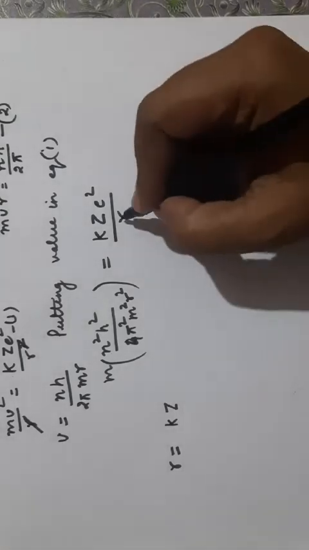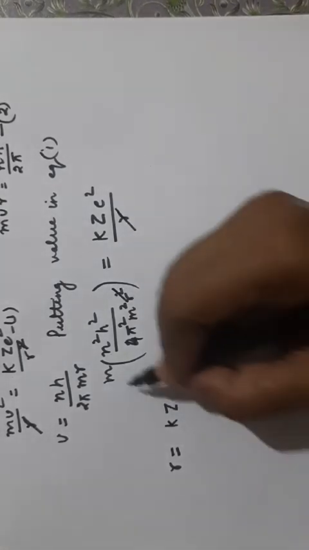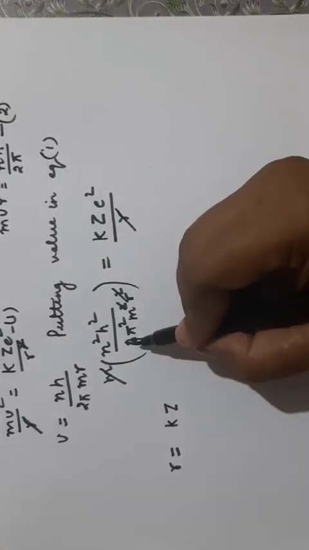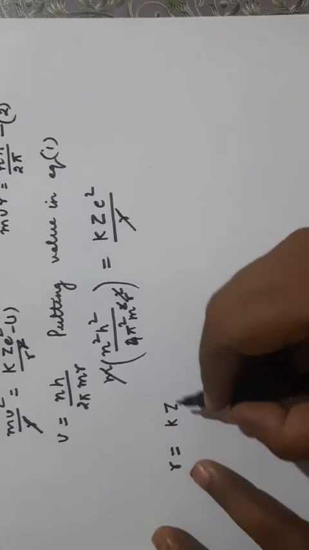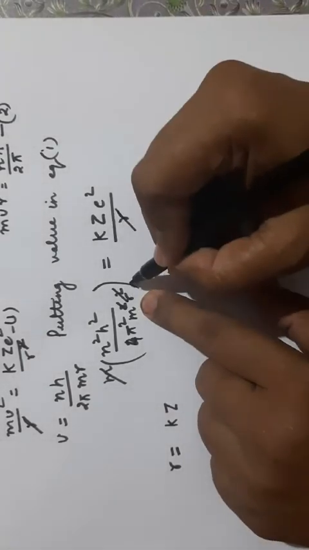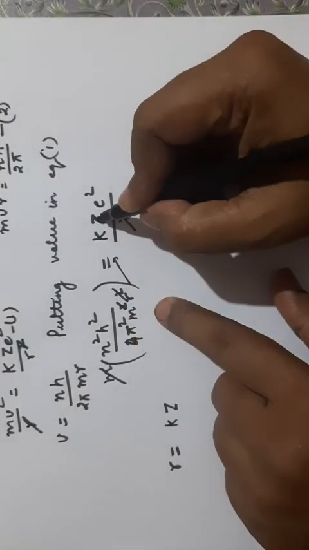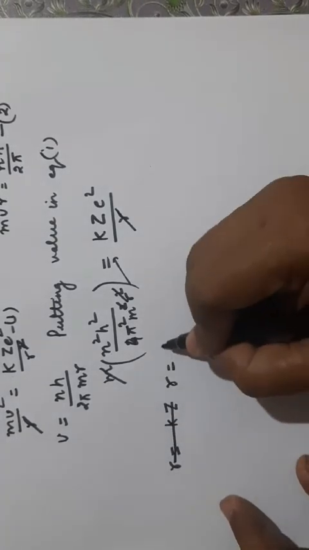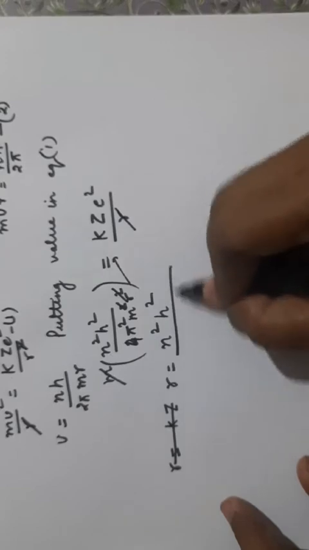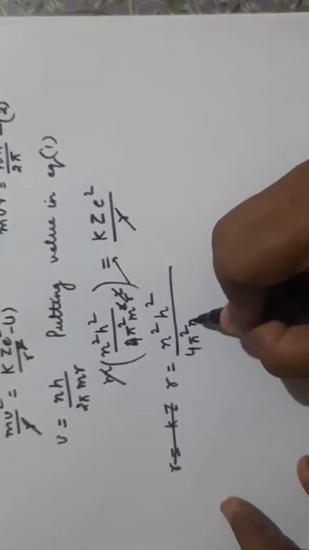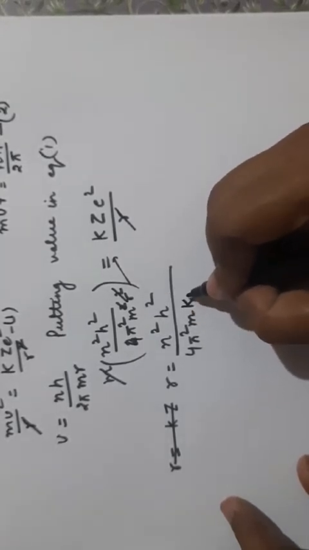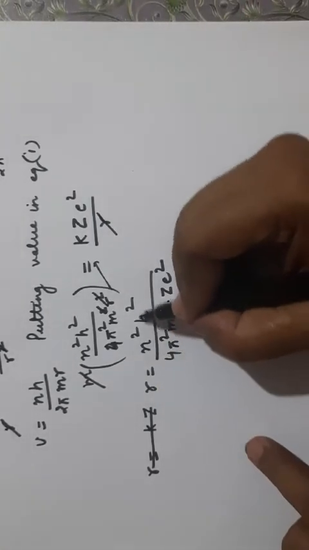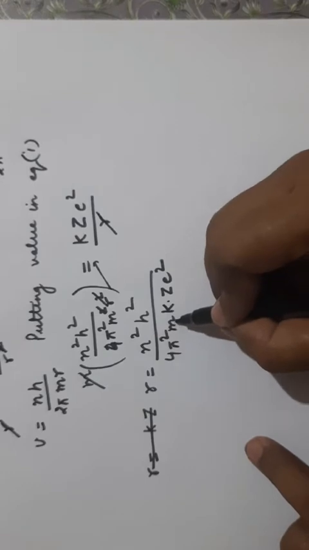See, first we will cancel out here. R will get cancelled by r, m will get cancelled by m, anything else getting cancelled, nothing. So we can write this r we will take here, and we will bring this value here. So we can write r is equal to n square h square upon 4 pi square m k Z E square. So this is the expression for r, n square h square upon 4 pi square m k Z E square.